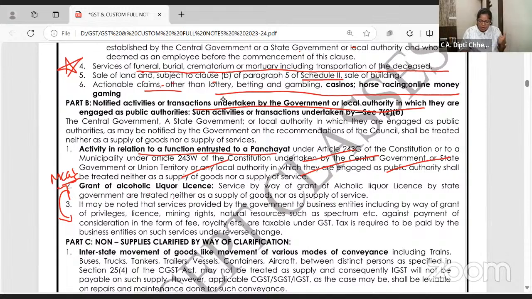Grant of alcoholic liquor license. Super duper important for exam. Alcoholic liquor is outside the purview of GST. Service by way of grant of alcoholic liquor license by state government are treated neither as supply of goods nor as supply of service. Correct है?